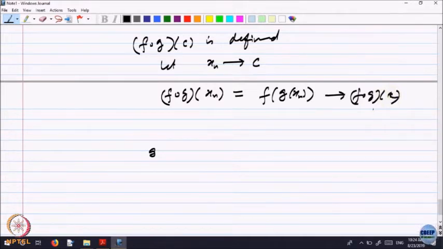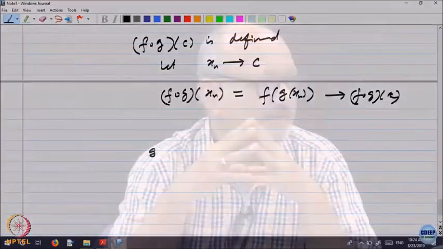So, appropriately you can put conditions on f composite g, right. What should happen? I am looking at the limit at the point c. So, first of all f composite g should be defined. First g is operating and then f is operating.